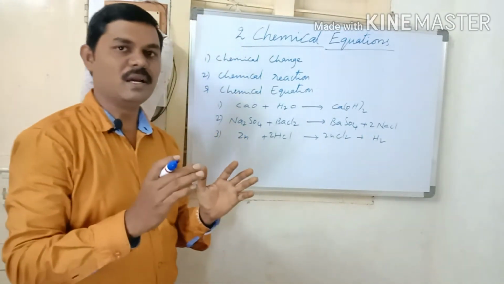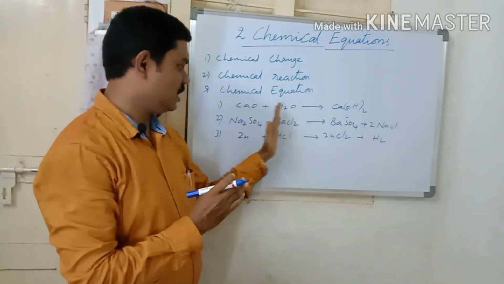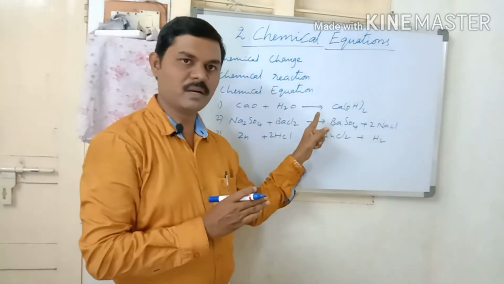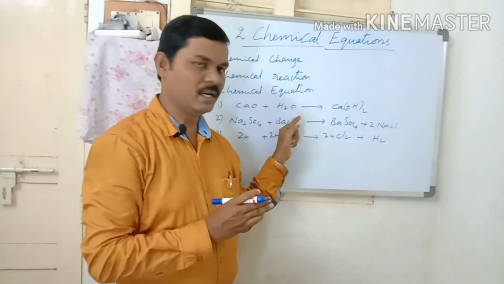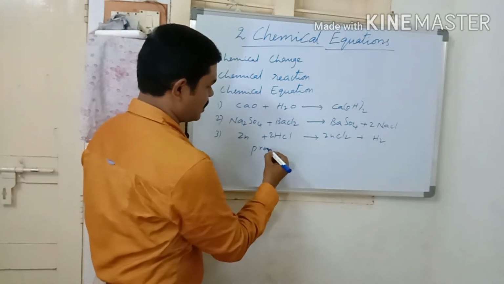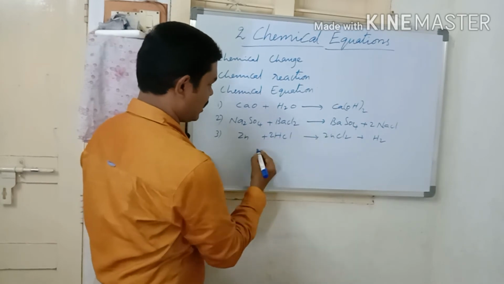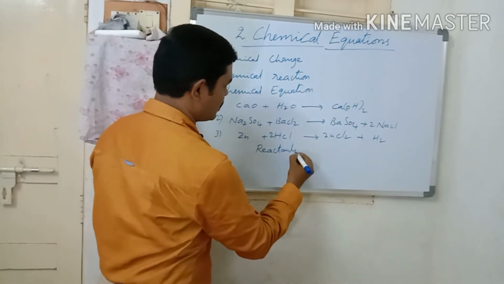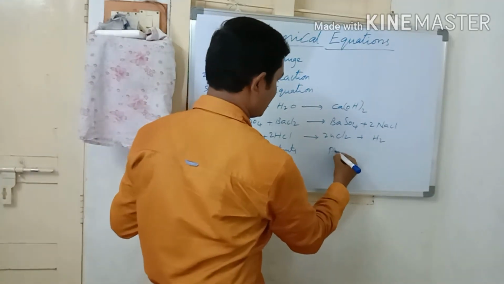A chemical equation contains two parts, reactants and products. Reactants and products are separated by an arrow mark, and that arrow mark is headed towards the products. In the chemical reaction, the left hand side is called reactants and the right hand side is called products.